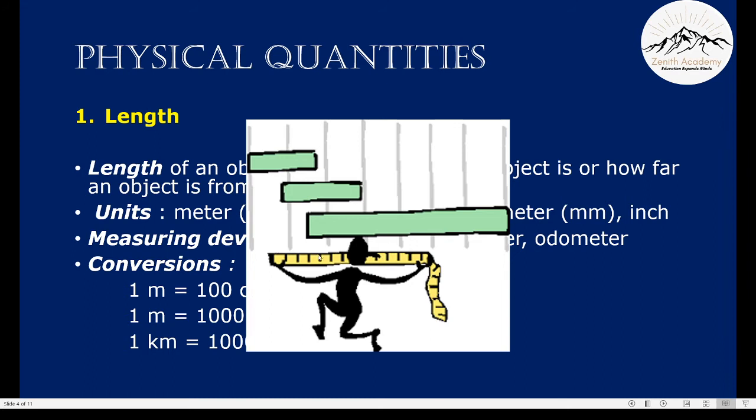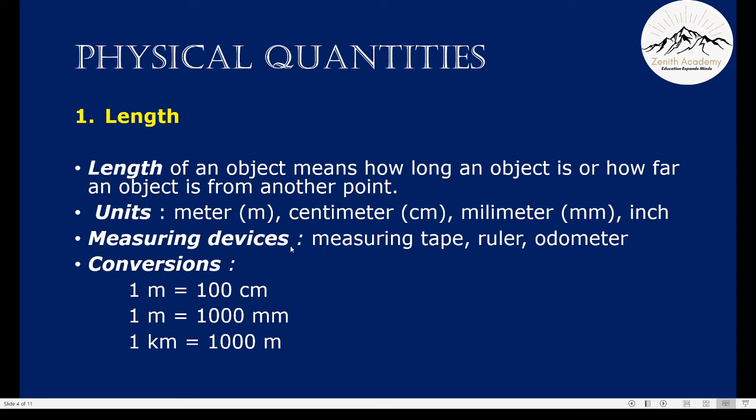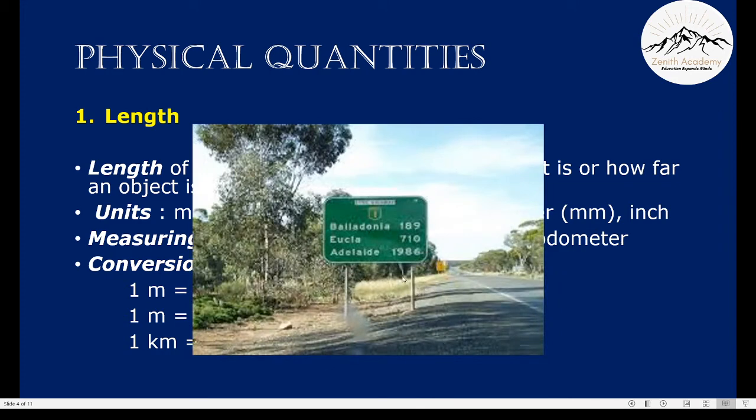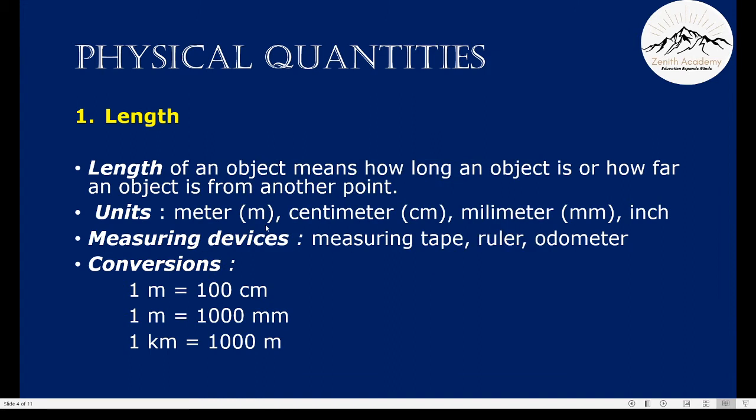Every time we want to know the length of something, we measure it. Some measuring devices are a measuring tape, ruler, and an odometer. This sign shows the distance between two places. Here, the distance is measured in kilometers. Kilometers is a unit used for large distances. Meter is used for comparatively less larger lengths, and centimeters is used for very small lengths.